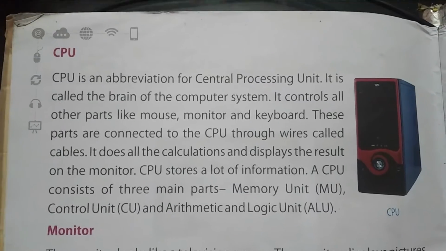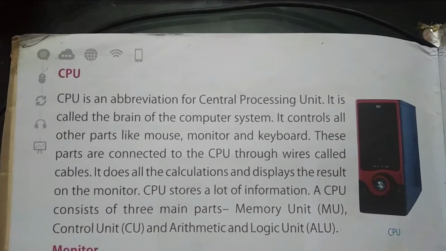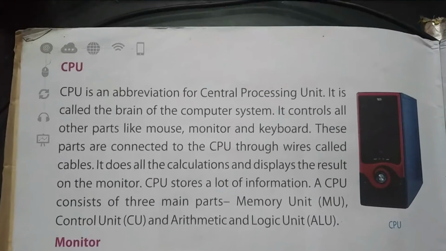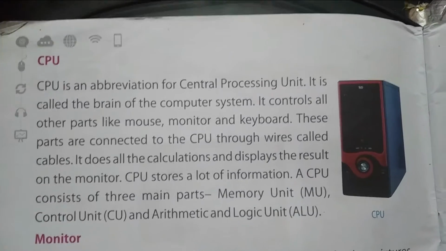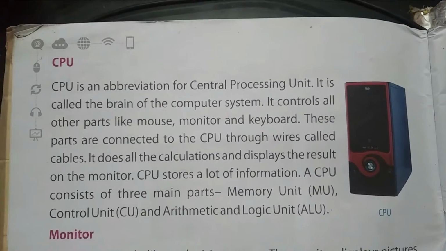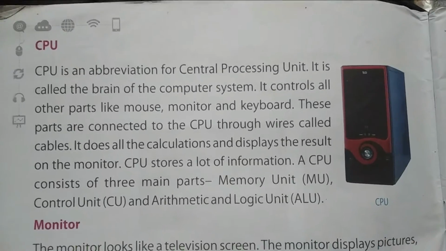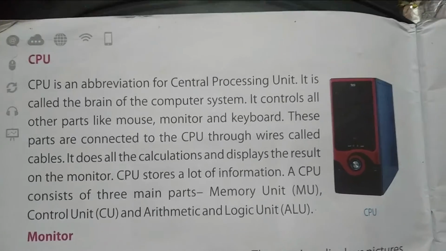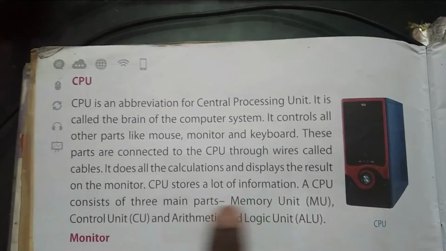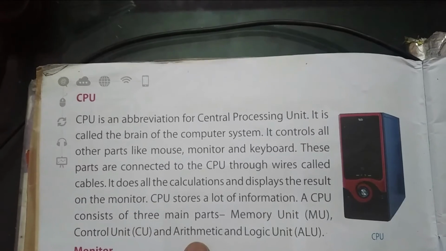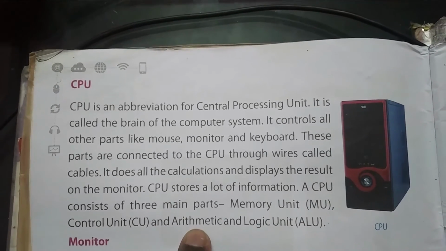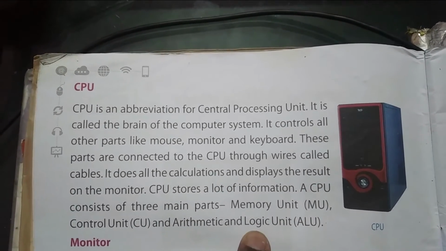Fine. So this CPU consists of 3 parts. I have already told you a computer has 4 main parts. The first one is the CPU, and the CPU has 3 main parts: the memory unit, the control unit, and the arithmetic and logic unit.